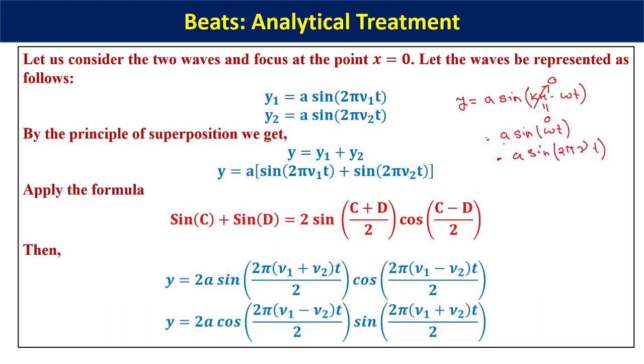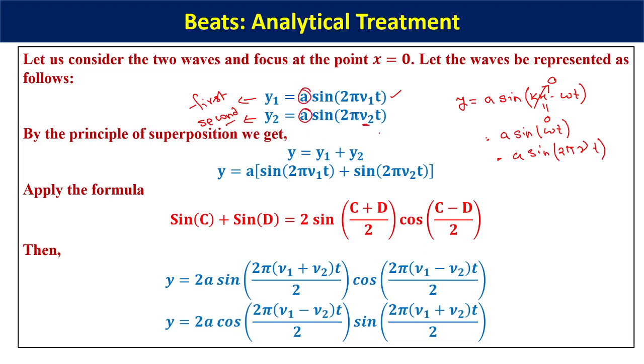So for beat formation, we identify our basic waveforms to be y1 equals a sine of twice pi nu1 t, where this is the first wave, and this is the second wave y2, which has a frequency of nu2. Everything else is the same. The amplitude is a here and a here.